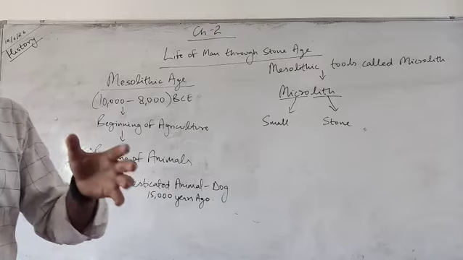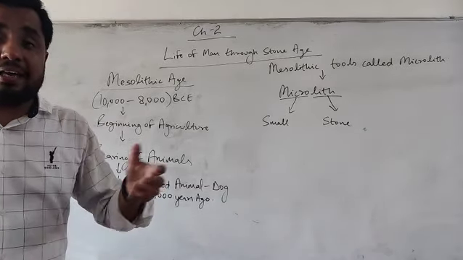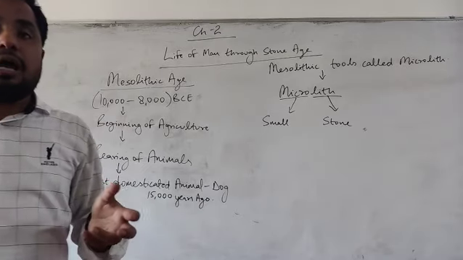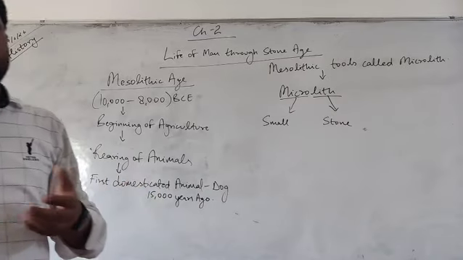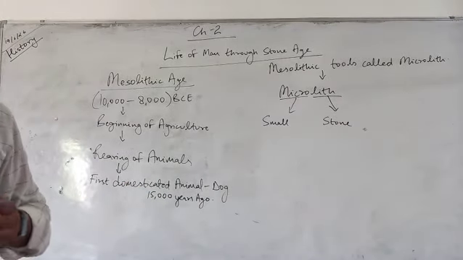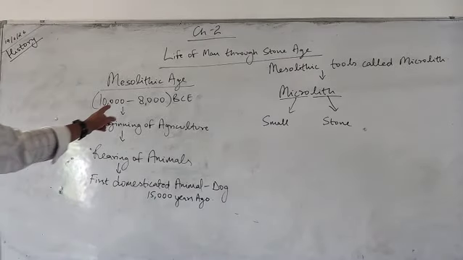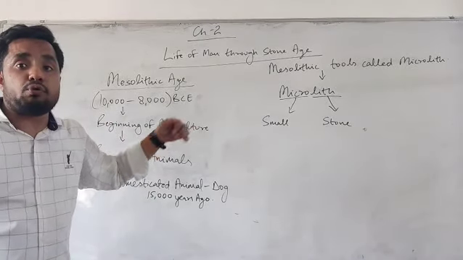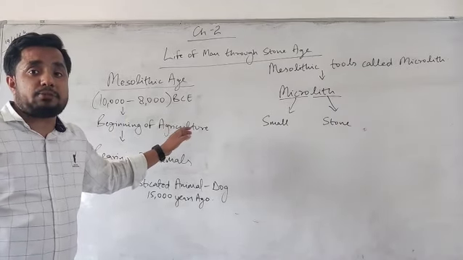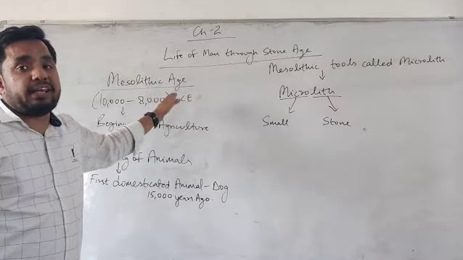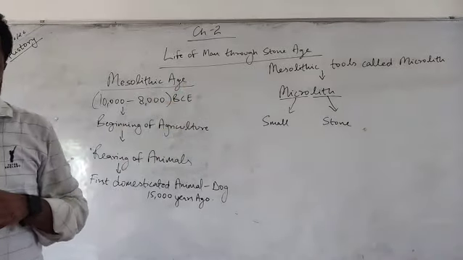They didn't have permanent homes. They didn't know about the art of agriculture. They didn't know about the art of rearing animals. So what did they do? They used to roam from place to place in search of food, water, and settlement. But when it comes to the Mesolithic age, we come to know that the first most important aspect which the Middle Stone Age proclaims is the beginning of agriculture.